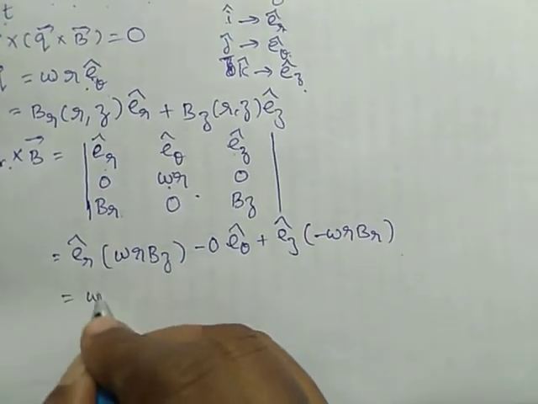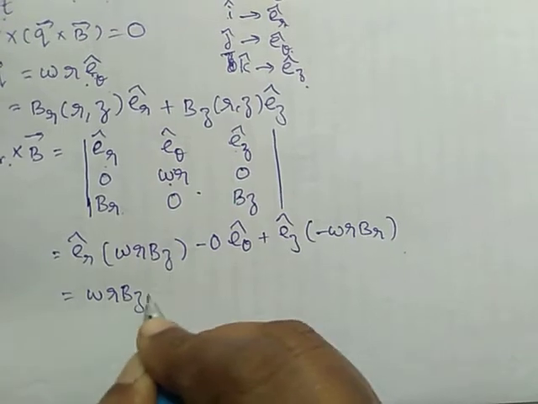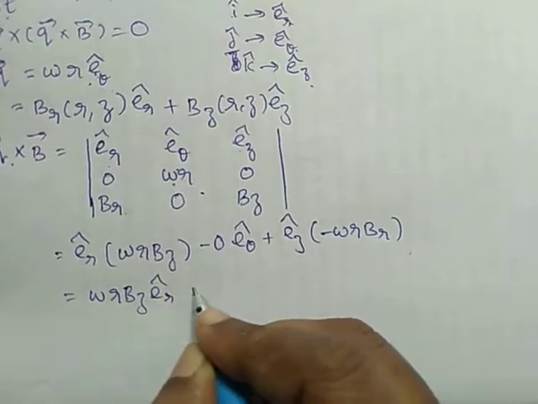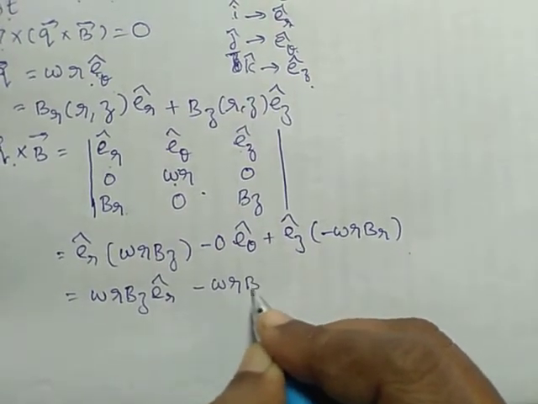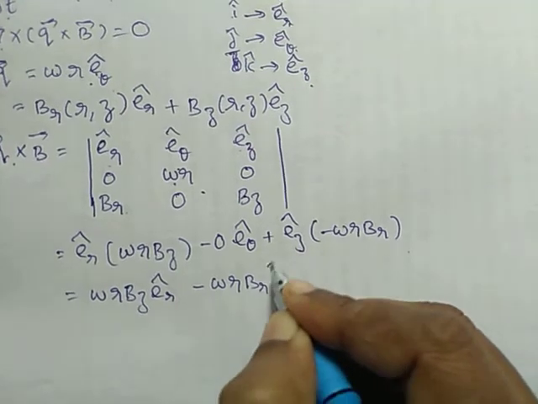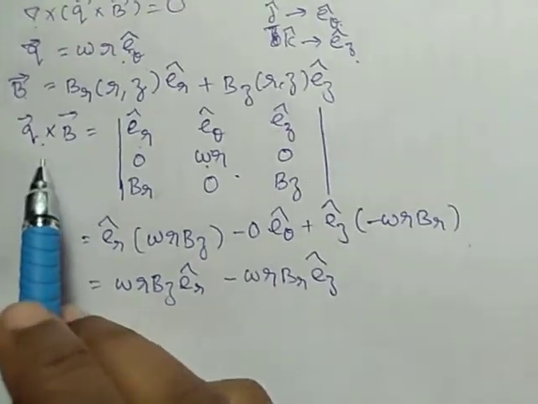Therefore we have omega r B z e r cap minus omega r B r e z cap. So we got the value of q cross B.